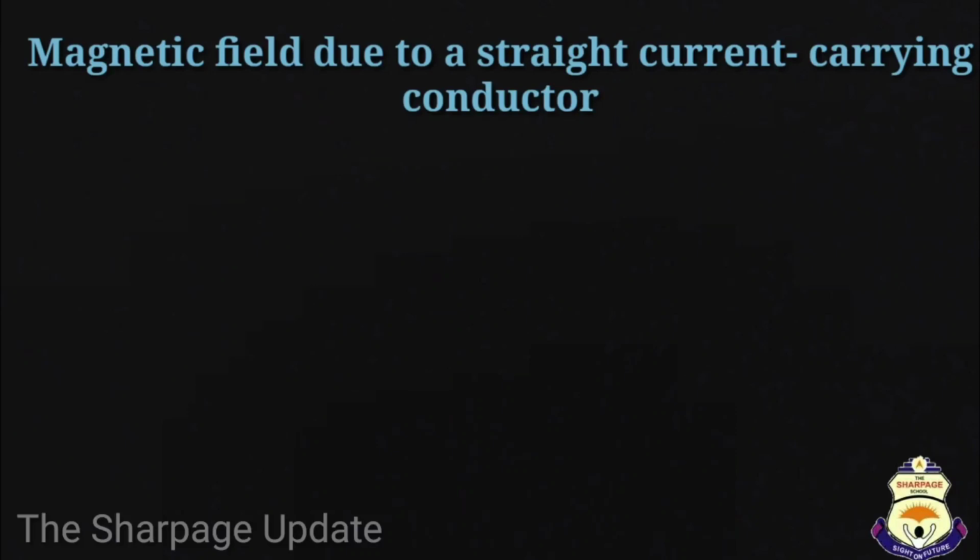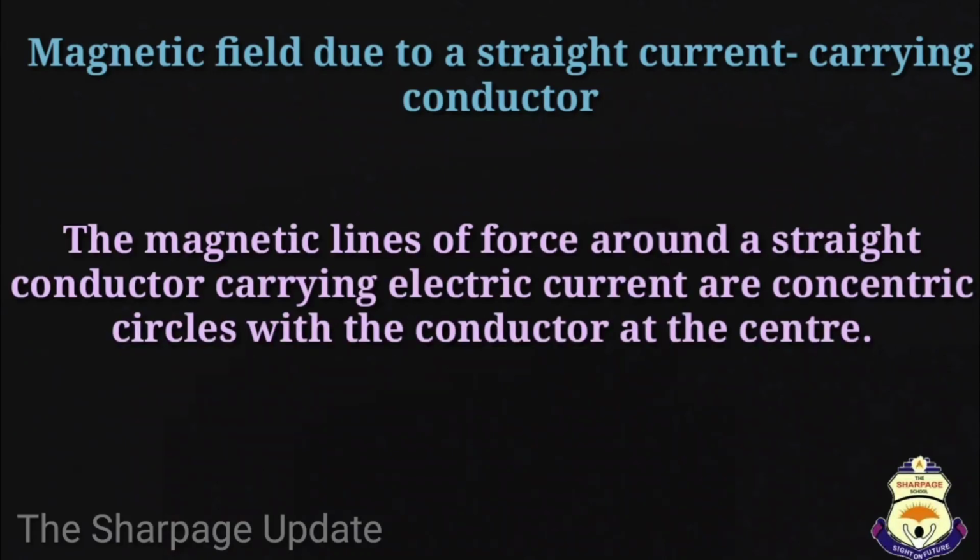Now, let's come to the next topic, that is, magnetic field due to a straight current carrying conductor, or what kind of magnetic field is produced by a straight current carrying conductor.